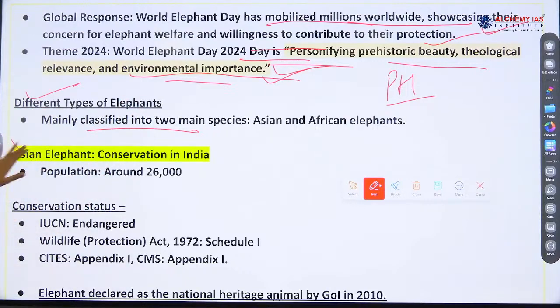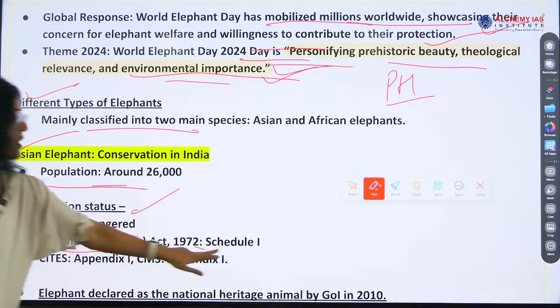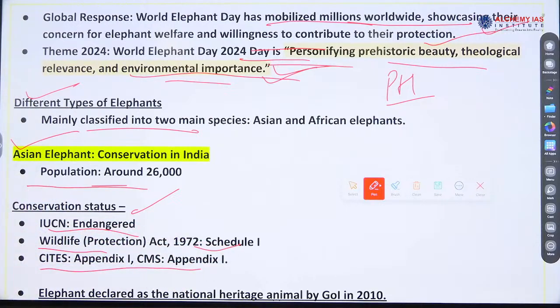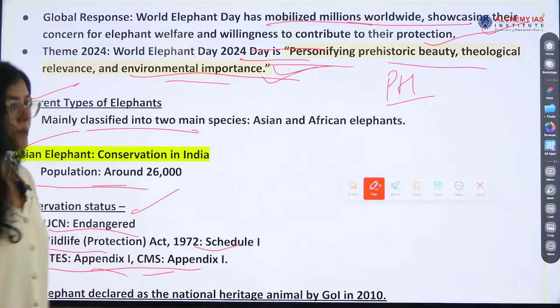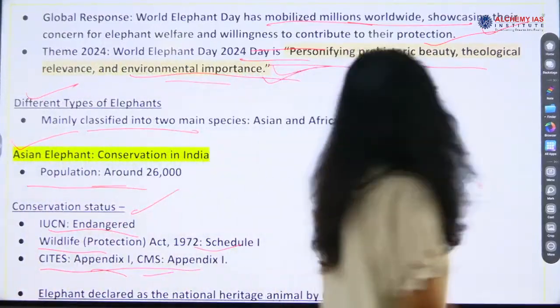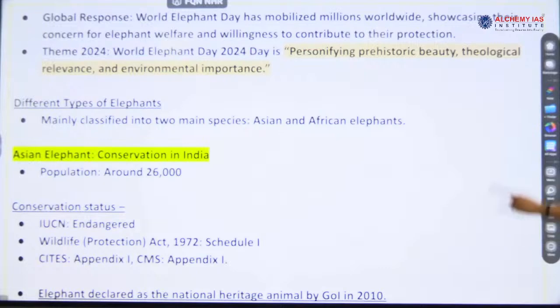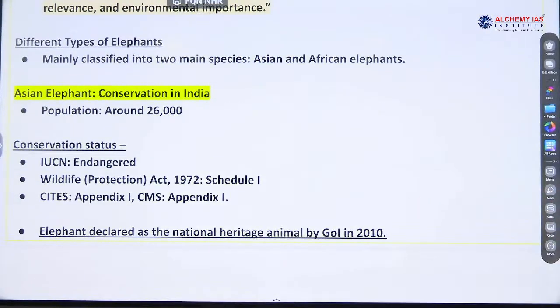And now Asian elephant conservation status in India is what? So conservation status is IUCN, endangered category, very, very important part. Wildlife, schedule 1, and then CITES, appendix 1, CMS, appendix 1, right? Elephant declared as national heritage animal by Government of India in 2010.